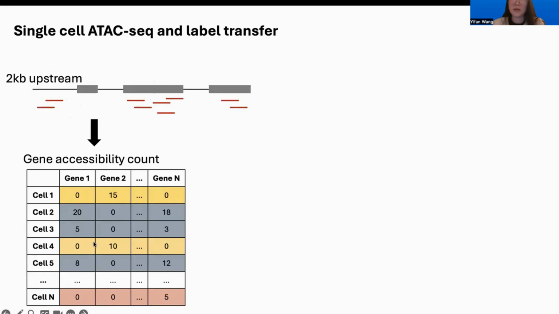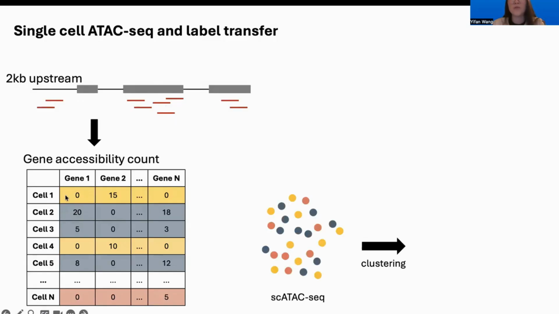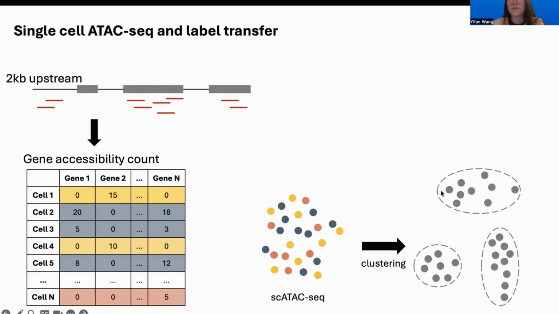So similarly to the single-cell RNA-seq, we'll be able to use this gene accessibility count table to do the clustering. So the cells with similar gene accessibility profiles are going to cluster closer to each other.